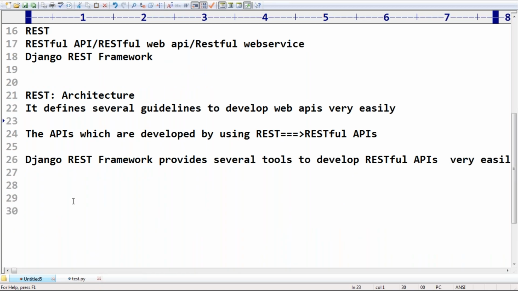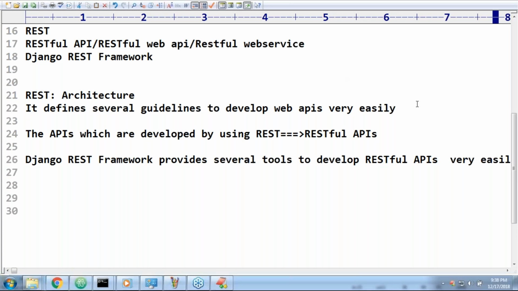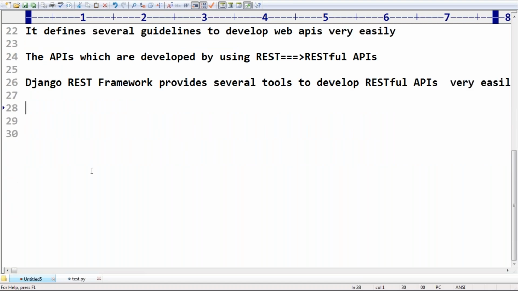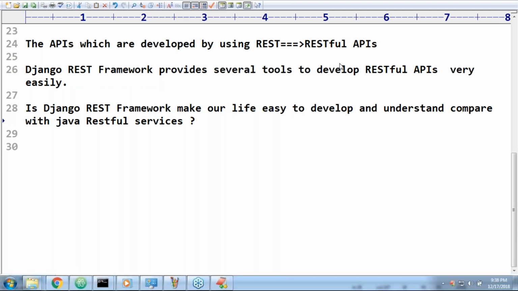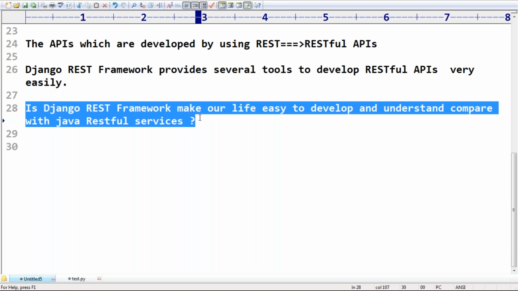Yes, Django REST framework. Vasudev is already asking a question. Do you know web services is a terrible topic for most of the people? Does Django REST framework make our life easy to develop and understand compared with Java RESTful services? Yes, man. Nothing will be there. It's a very easy thing.